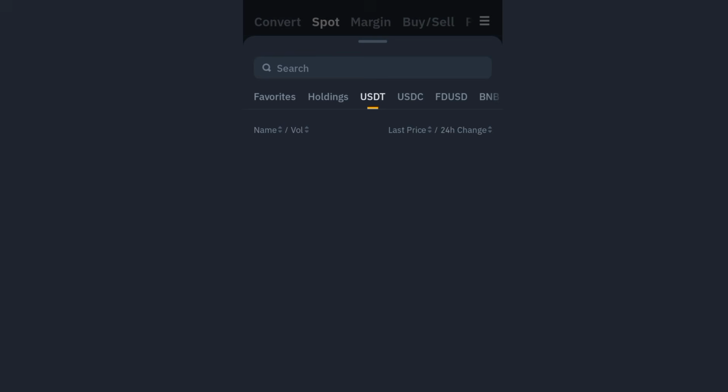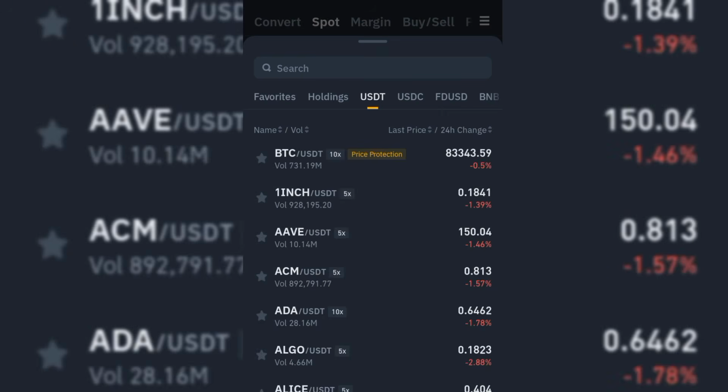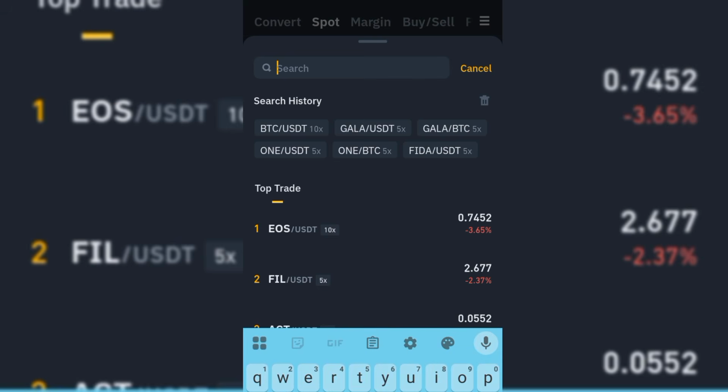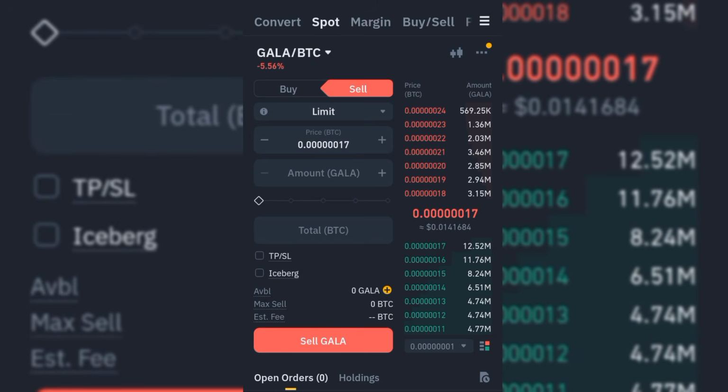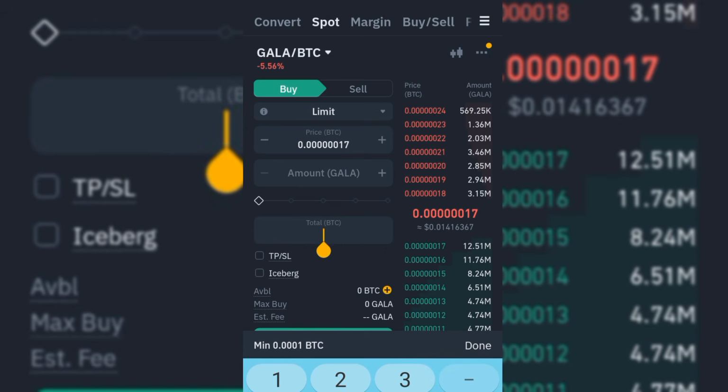So we head on to Gala right now. You head on to Gala USDT. Once you buy it, you go and purchase Gala with your BTC. Okay, so if you paste that BTC right here, so now we are pasting it, and this is the amount you are going to be getting, and they are going to be charging us a fee of 10.5 Gala.